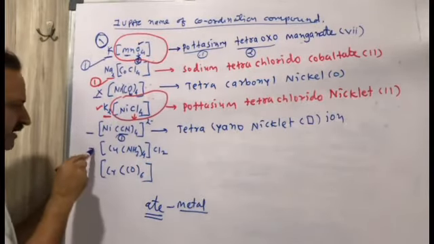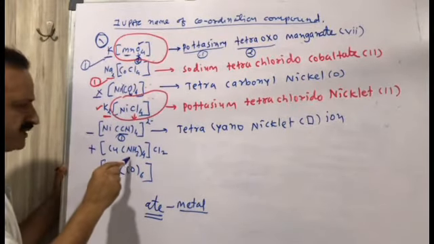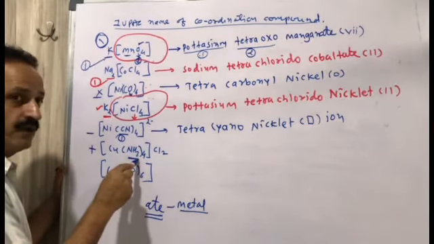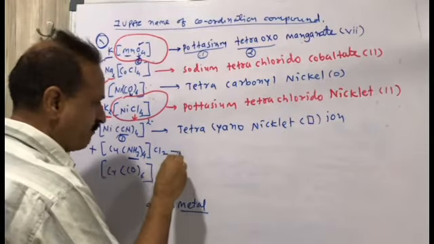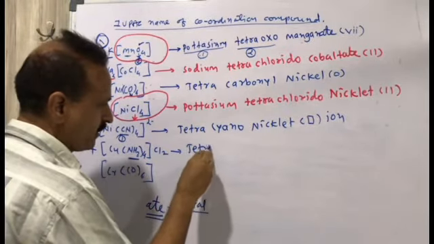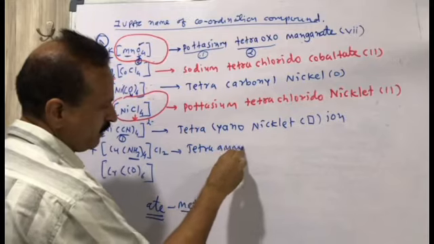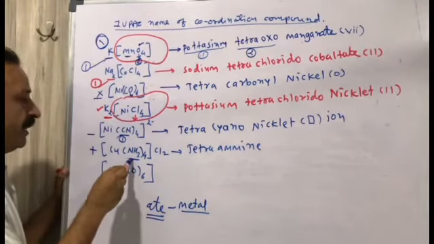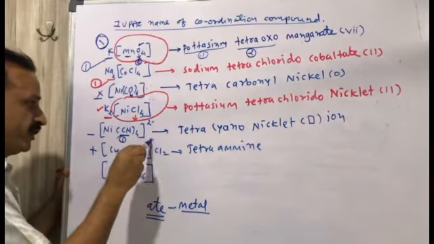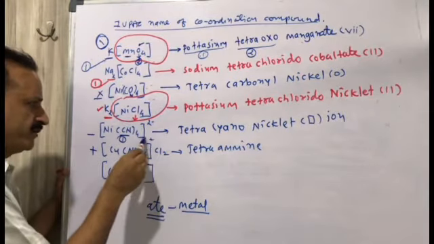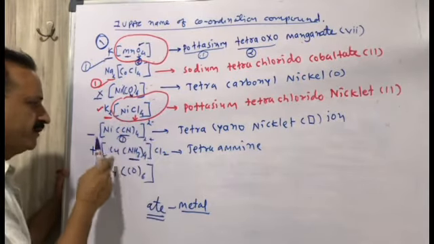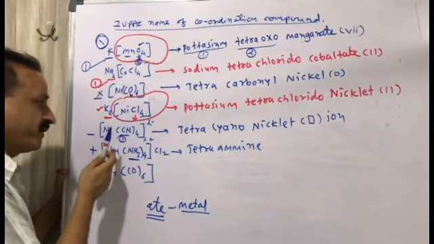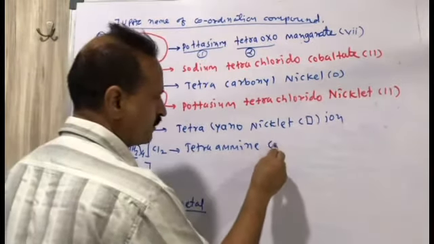Now here the metal is not given, so directly we start with ammonia, so tetraammine. Clear? It is not negative, it is positive because Cl2 is written over here, so it will be a positive ion. So not cuprate but copper will be written.